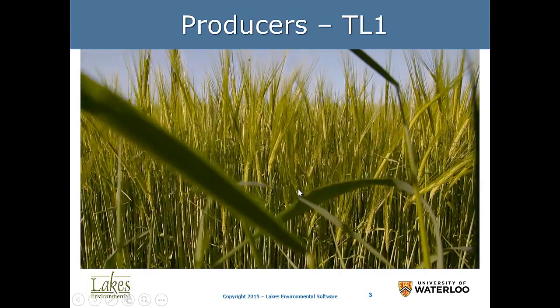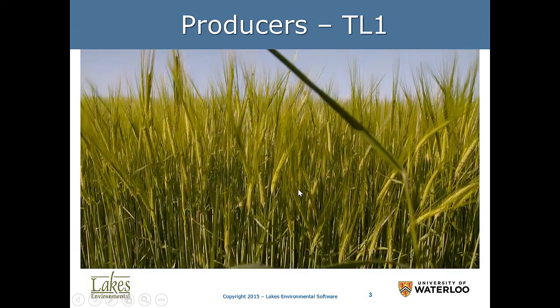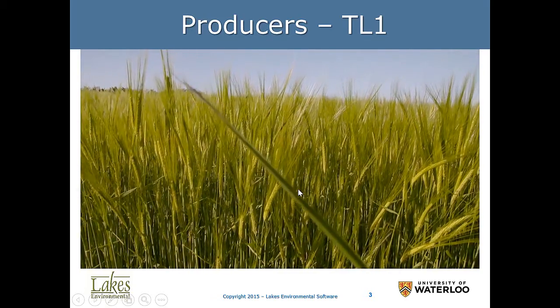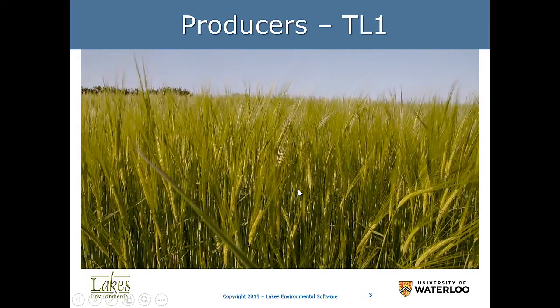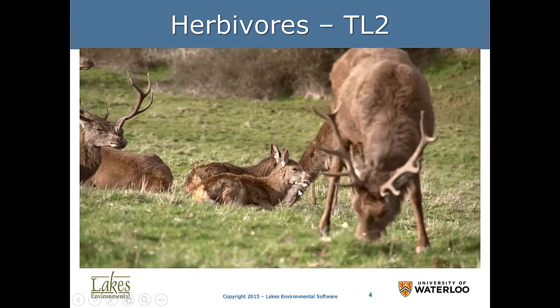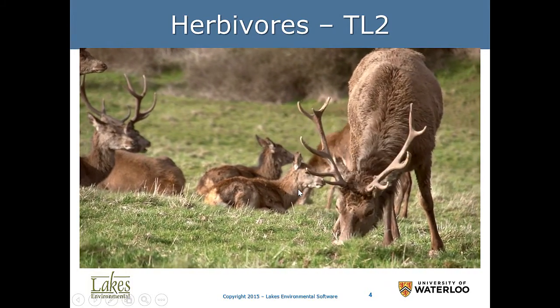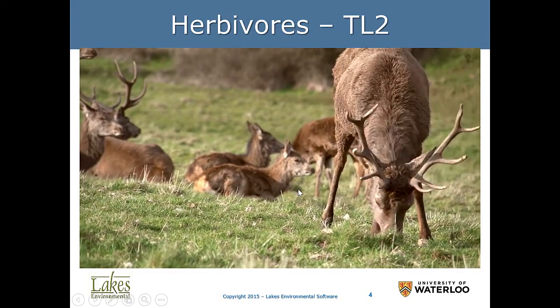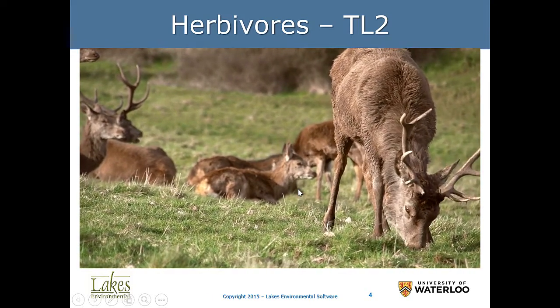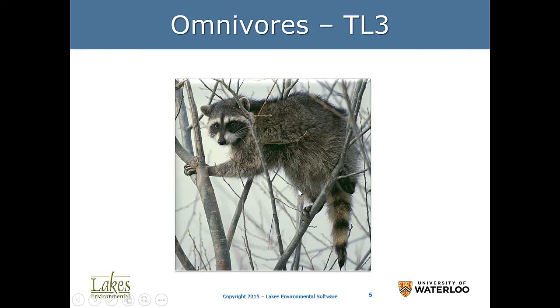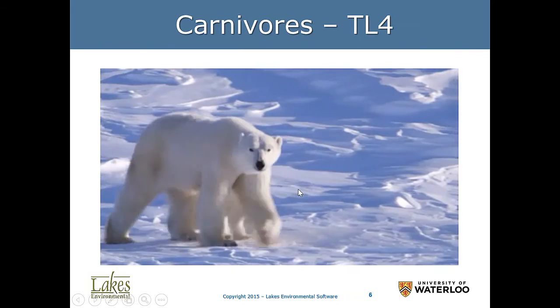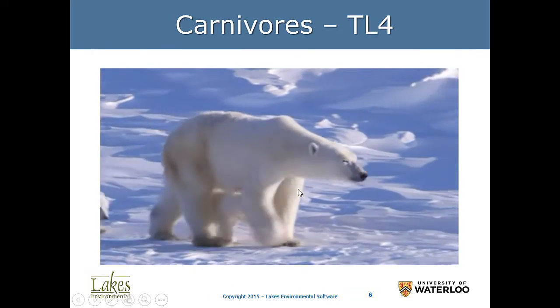Before we go into food webs, we need to understand the concepts. We talk about trophic level 1. These are the producers, the plants. Herbivores will eat those plants, and they are then trophic level 2. Herbivores will serve as food supply for omnivores, those that will eat plants and animals, and carnivores, trophic level 4.